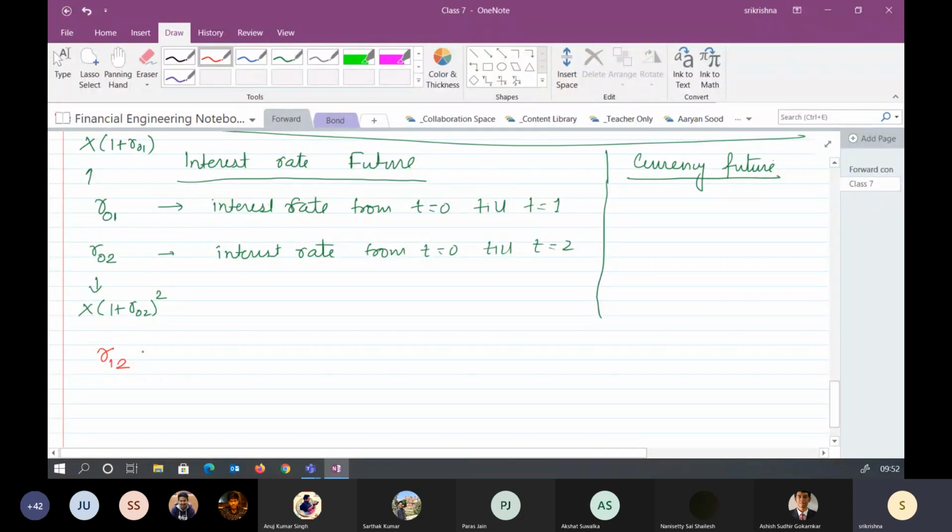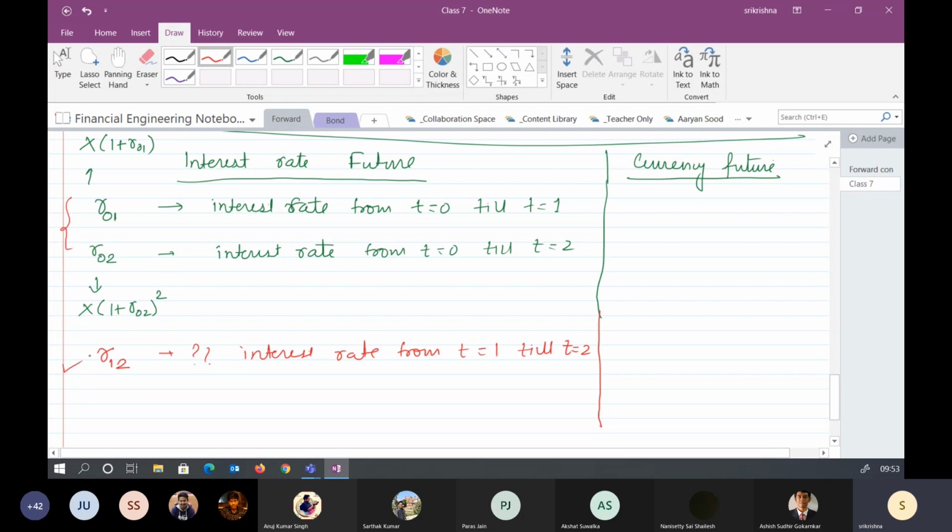This means that I don't need money right now. I'm anticipating that I require money at t equal to 1 for 1 year. What should be the interest rate starting from t equal to 1 till t equal to 2? If you have understood this, you can calculate any of them, R23, R34, R14, everything. But how from these two can we get this one?